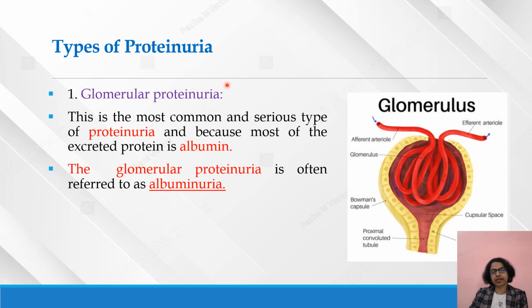Then another concept is the types of proteinuria. The first one we have to remember is glomerular proteinuria. This is the most common and serious type of proteinuria, because most of the excreted protein is albumin. Glomerular proteinuria is often referred to as albuminuria. Albumin is the protein majorly present in the urine in proteinuria cases. That is why we consider it albuminuria. Albumin is present in the urine, and that is why the term albuminuria is given.